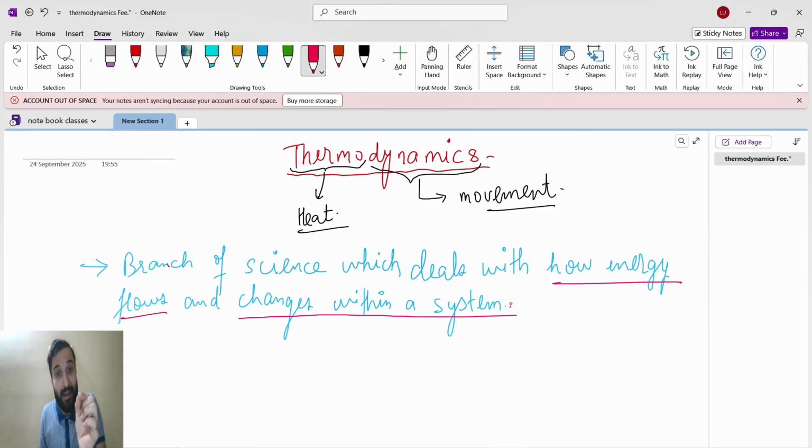And the microscopic changes we don't care about. Microscopic changes means the heartbeat becoming fast, butterflies in the stomach. We don't care about that. We will only see the macroscopic: happiness, blushing, childish behavior. So that is thermodynamics: how energy flows and changes within a system, only the macroscopic, not the microscopic. This is the first thing.